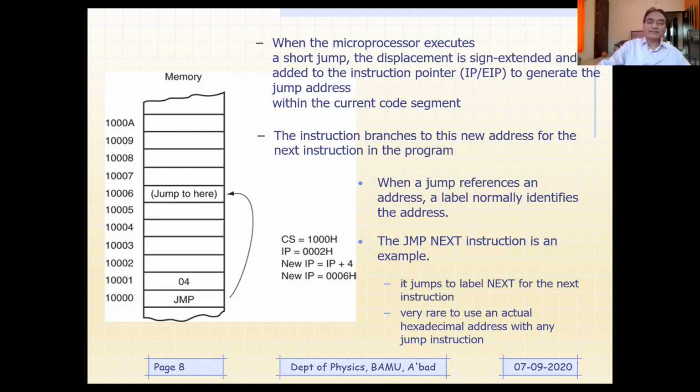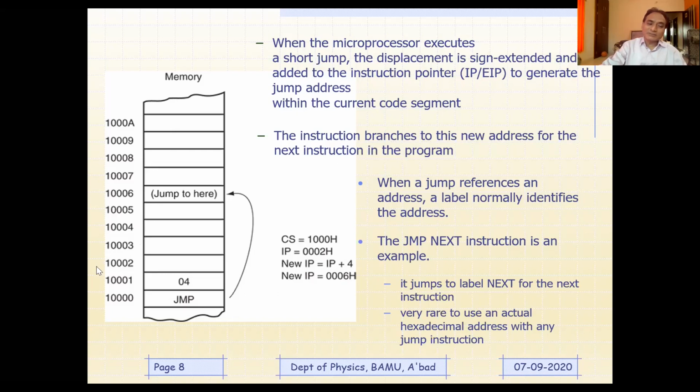So what will happen then? Let us say it is 10000. So the first memory location is going to be 10000. Once that is executed, IP is automatically incremented by 1. So like that, after execution, the content of IP is going to be 10002. But here it is not going to be 10002. Why is it not going to be 10002?